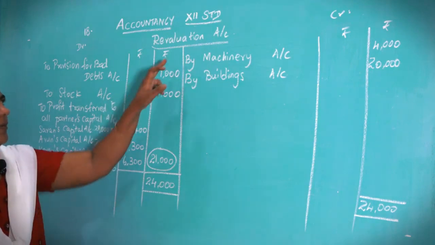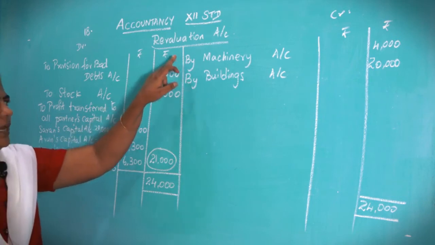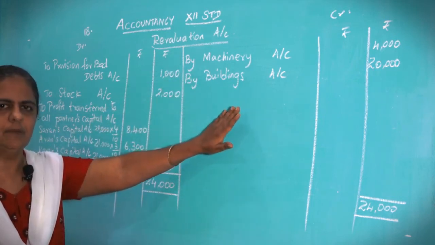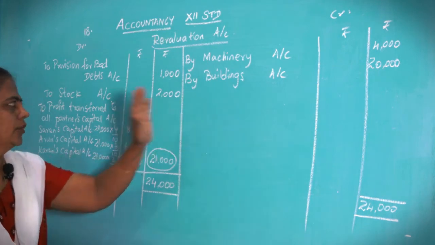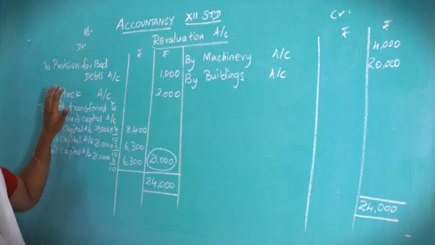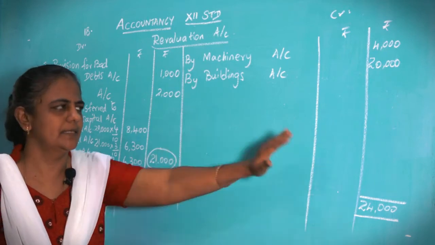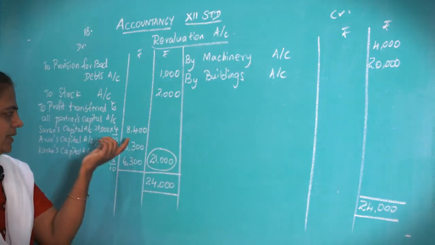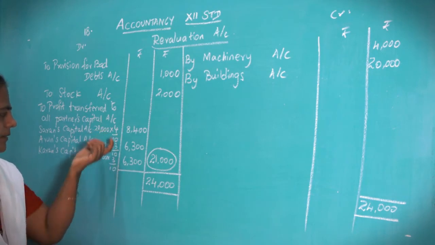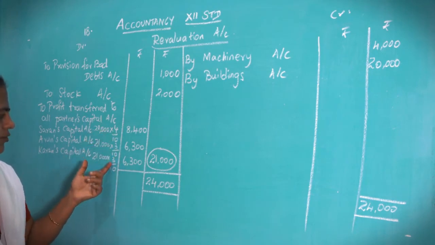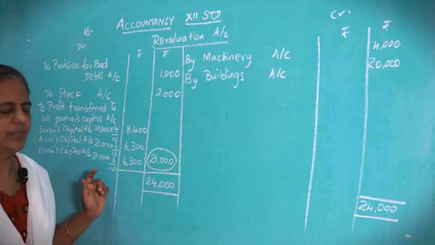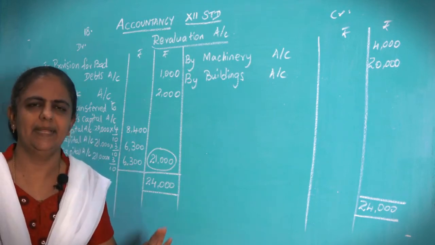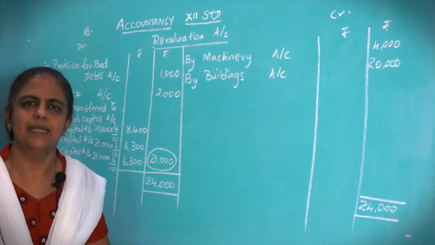How to prepare revaluation account? You have to revalue all your assets and liabilities, find out if there is profit put on the credit side, loss put on the debit side, and see which side is greater. Your credit side is greater, so it results in profit. That profit should be divided among all the three partners in the ratio of 4:3:3, that is the old ratio. Okay. Now what you have to do, this profit you have to take it to the capital account. Next you have to prepare the capital account.